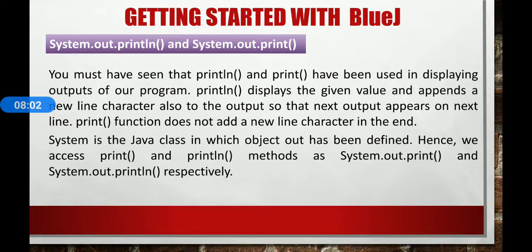Hence we access the print and println methods as System.out.print and System.out.println respectively. In object-oriented programming languages like C++ and Java, access to the features of an object is done with the help of the dot operator. You shall learn about the System class in detail in higher classes.